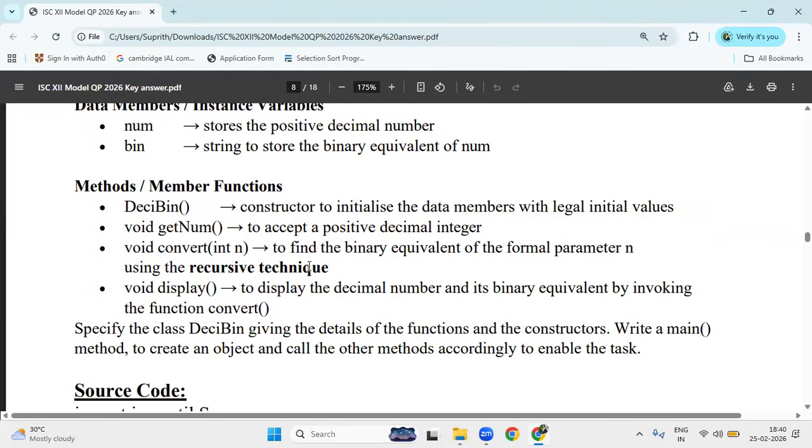Here you have to convert decimal to the binary number by using the recursive technique. What is the meaning of recursive technique? We know the iterative technique, how we can divide it. Recursive means we are not supposed to use the loop, and you have to call the function itself, right?